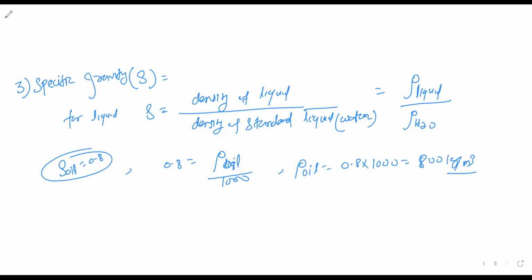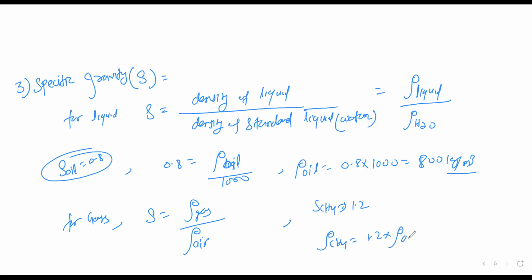Similarly, for the gas case, the specific gravity of the gas is given as the density of gas divided by the density of air, because air is the standard gas. If the specific gravity of CH4, methane, is given as 1.2, what will be the density of the methane? We can find that the density of methane is 1.2 into the density of air.